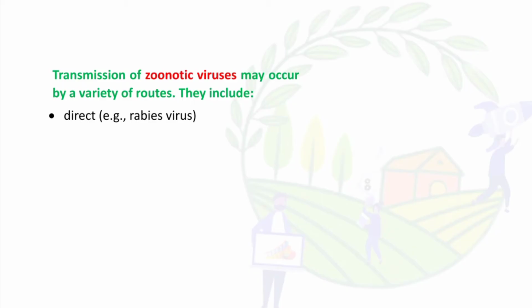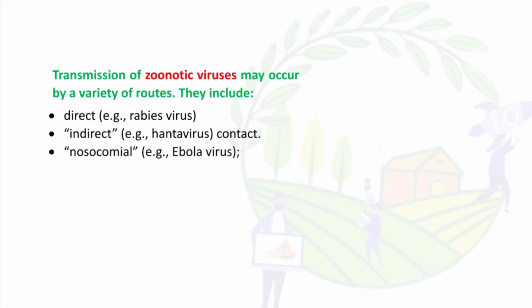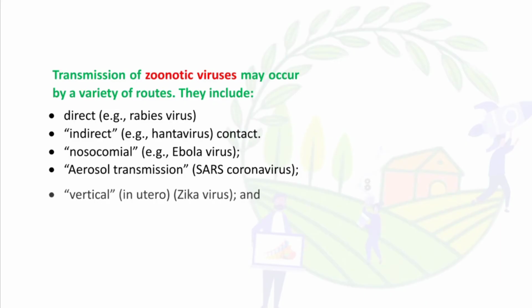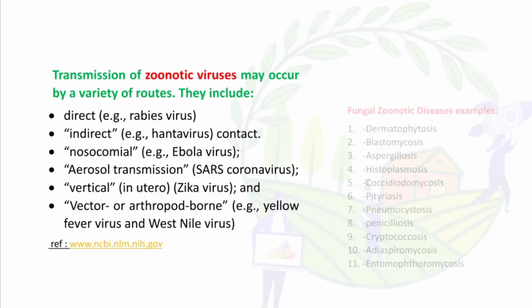So transmission of zoonotic virus may occur by a variety of routes. They may include direct contact, that is rabies virus for example, and indirect contact, that is hantavirus and nosocomial Ebola virus. Aerosol transmission is SARS coronavirus, vertical in utero is Zika virus, and vector arthropod-borne diseases are yellow fever virus and West Nile virus.